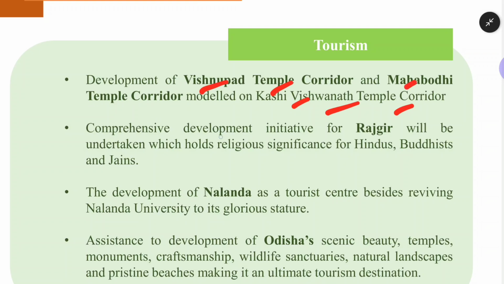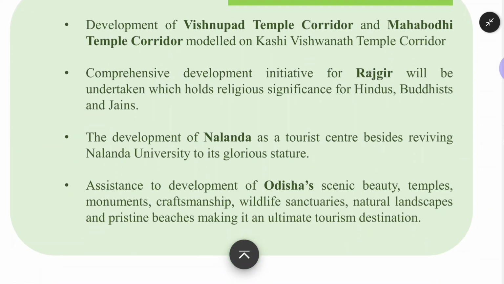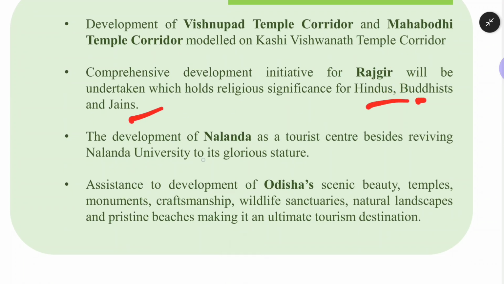Comprehensive development initiative for Rajgir will be undertaken, which holds religious significance for Hindus, Buddhists and Jains. A place called Rajgir, very important for all the 3 religions of our country. The development of Nalanda area as a tourist center besides reviving Nalanda University. I mean, whatever the university that we are having in Bihar, that particular university is Nalanda University. It's very ancient, one of the top ancient universities that we have in the world. So this university will be revived, and government of India will infuse infrastructure, financial support, teachings. Government of India will patronize and promote it in a very larger way.